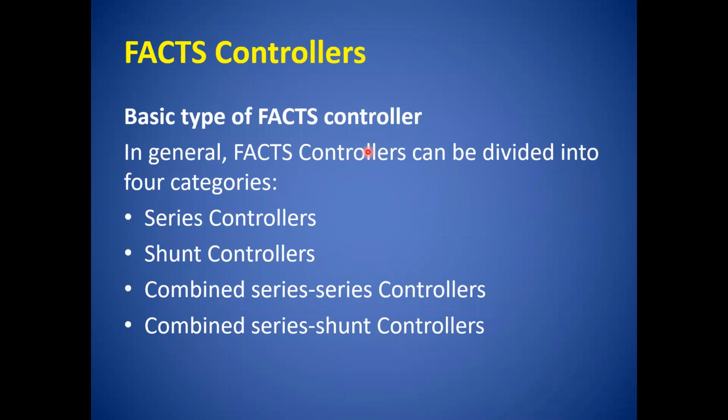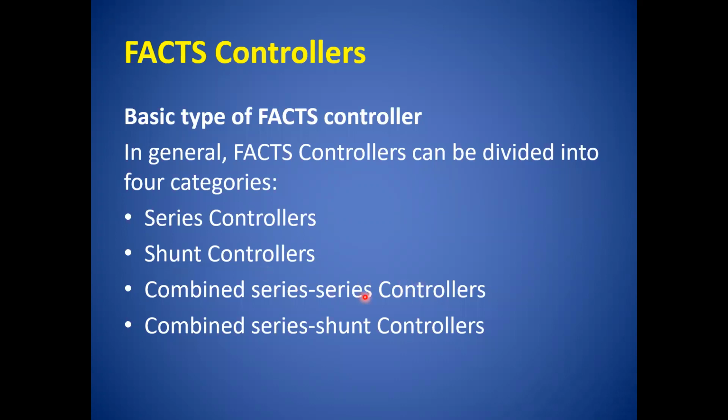These four categories are series controller, means the FACT device which is connected in series is called a series controller. Second is the shunt controller, connected in parallel or near the load, or it may be at the midpoint of the transmission line or the sending end.